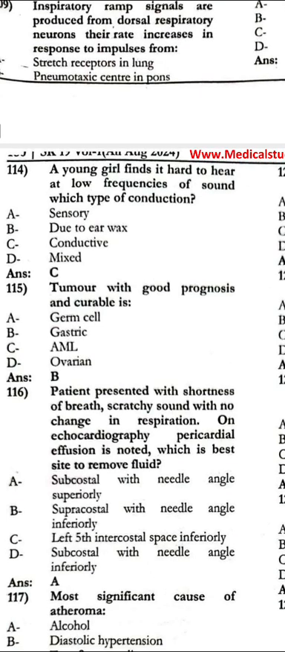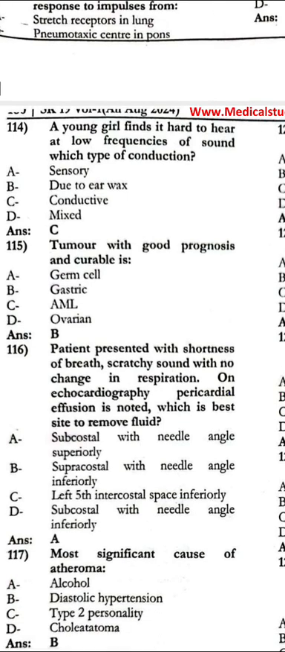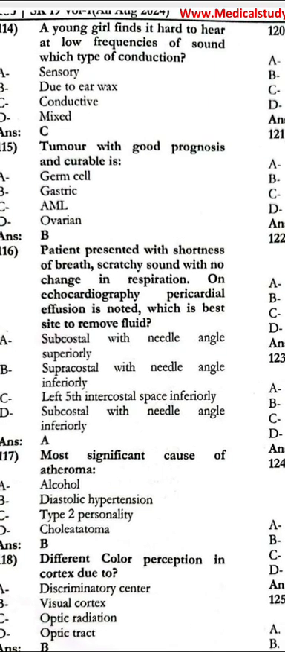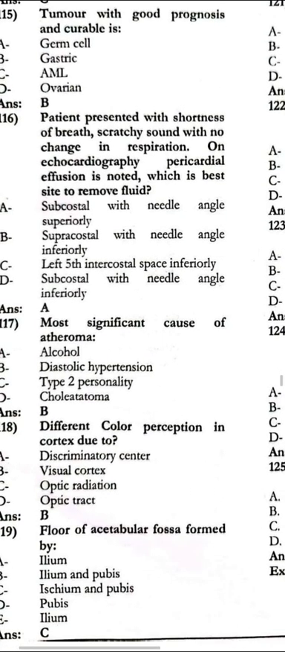The patient presents with shortness of breath, scratchy sound with no change in the respiration. On echocardiography, pericardial effusion is noted. What is the best site to remove the blood? That is subcostal with the needle angled squarely. The most significant cause of atheroma is diastolic hypertension.